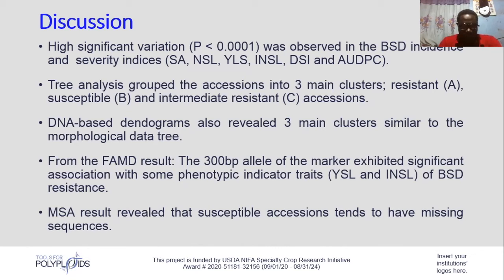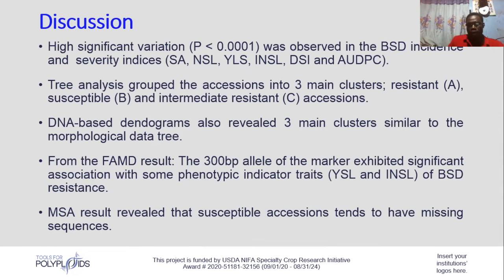Also, the third observation was that the DNA sequence-based dendrogram equally gave 3 main clusters, similar to the morphological tree, which equally shows that these traits are gene related, they are gene controlled.